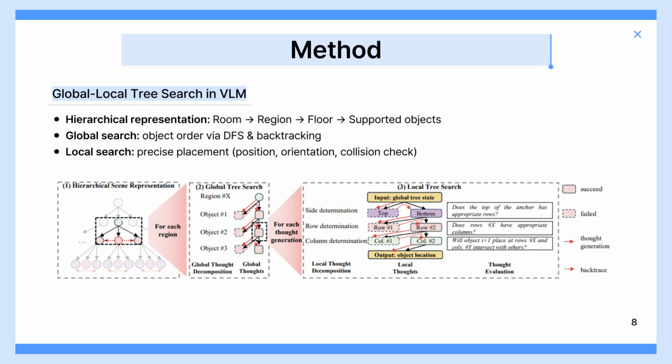Now, let's look at the global local tree search process. Overall, the method follows the hierarchy: room, region, floor objects, supported objects. The global search uses DFS with backtracking to control the order in which objects are placed. The local search determines exact position, orientation, and checks collisions. In short, the global process manages the big picture, while the local process handles the fine details.